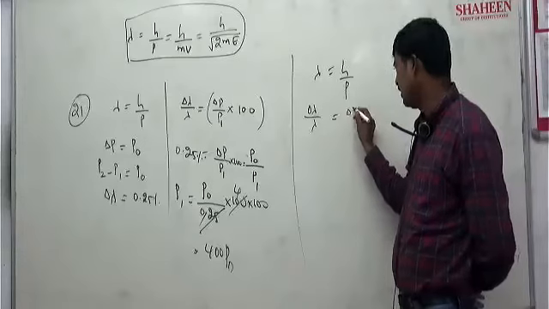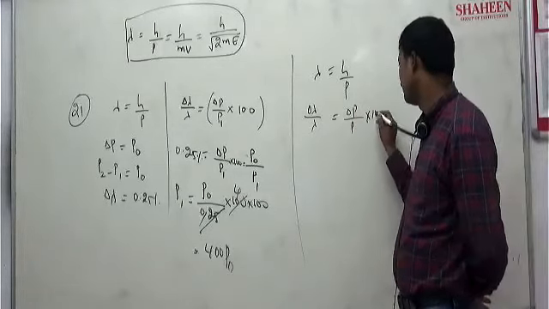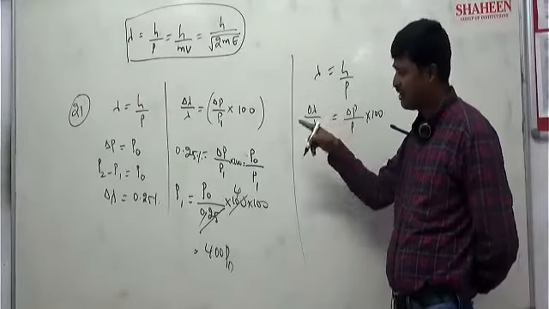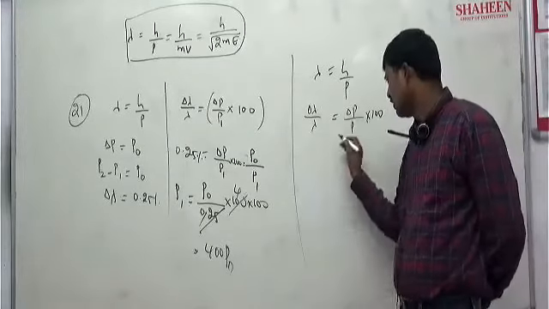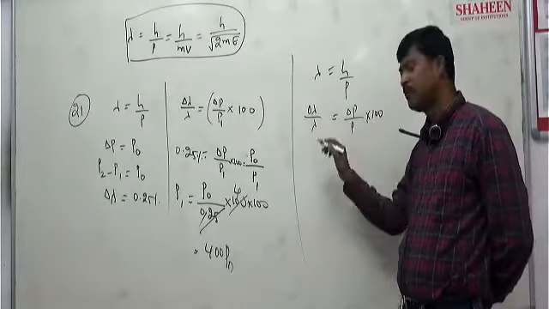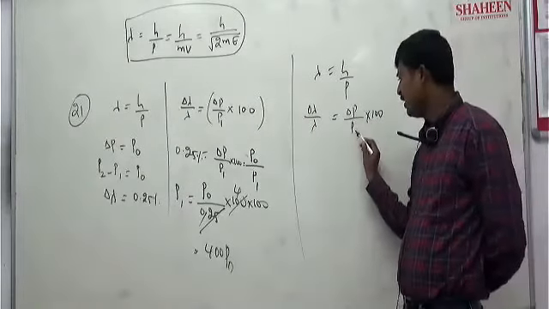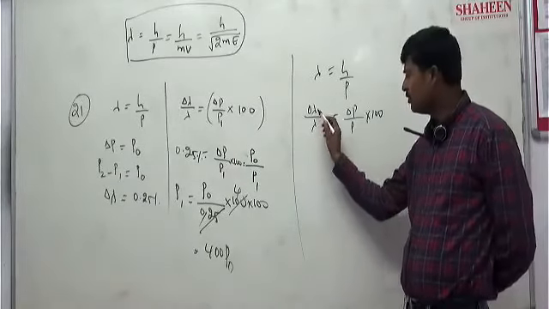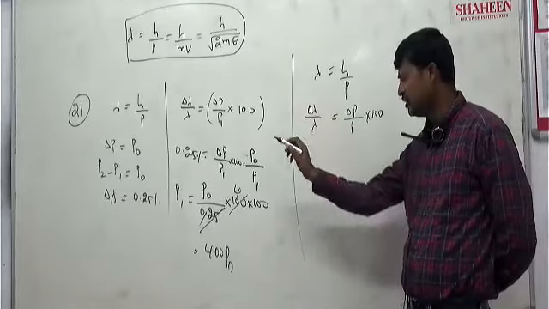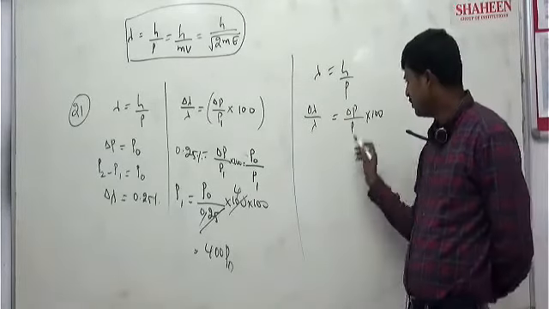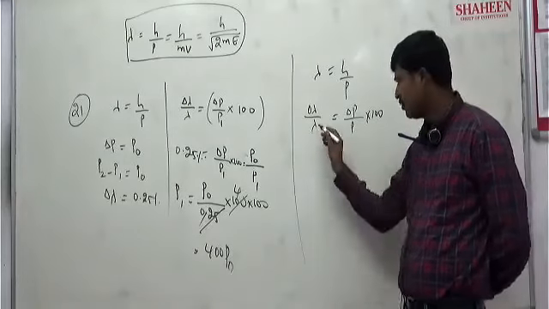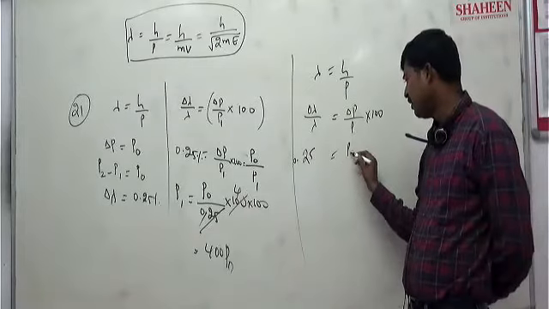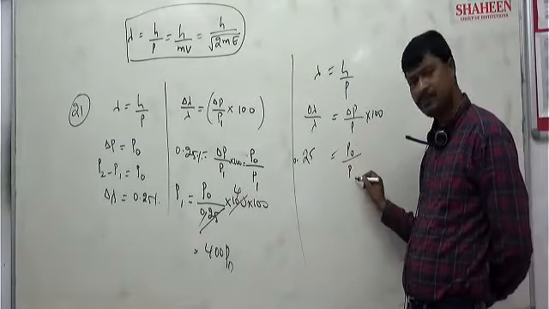So this can be written as delta p by p into 100, because they gave the percentage error, delta lambda by lambda, as 0.25 percent. Percentage change is change in value by initial value into 100. So delta p by p into 100 is 0.25 percent, where delta p is p naught and p is the initial value.